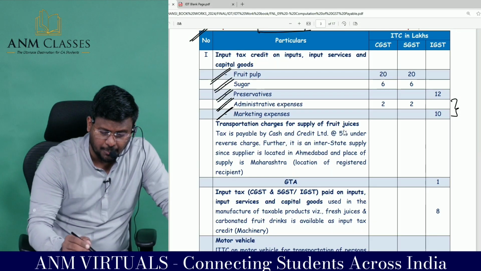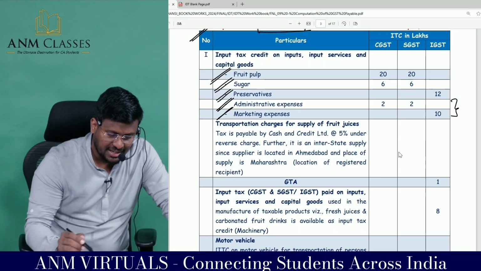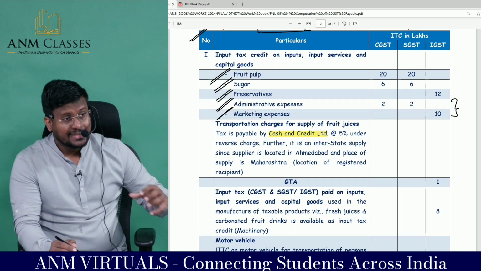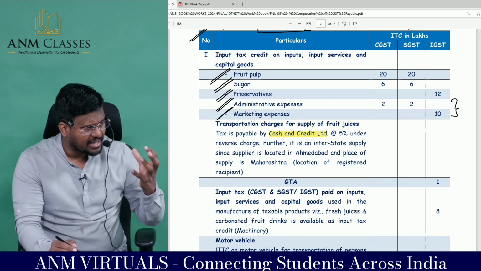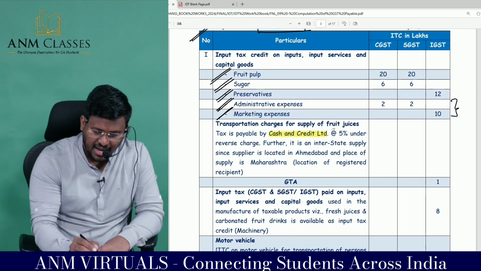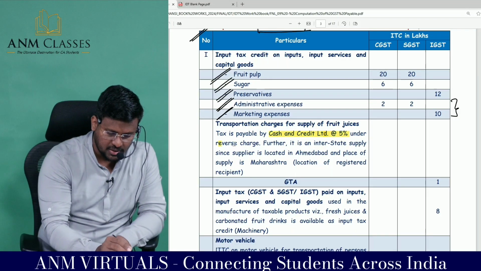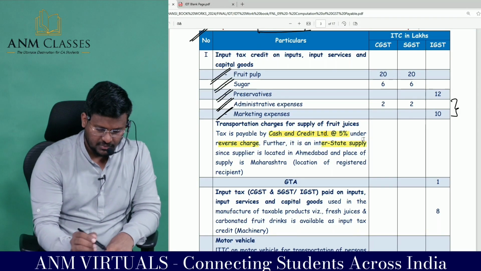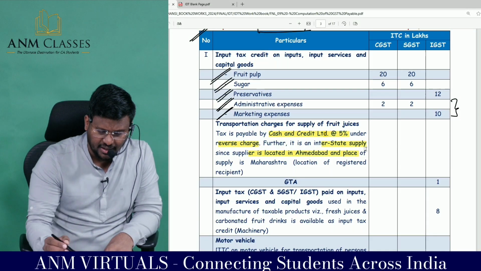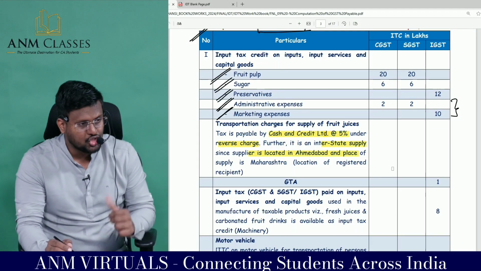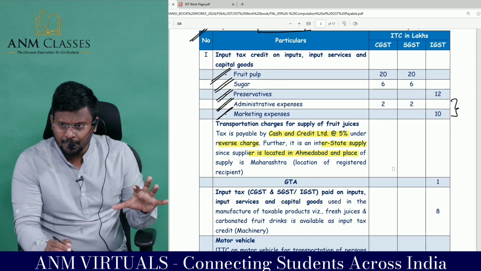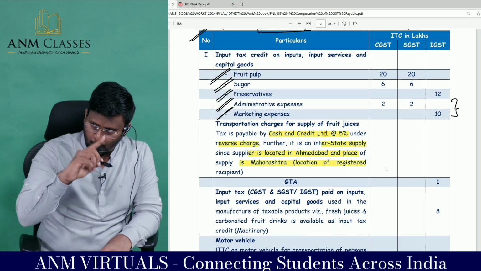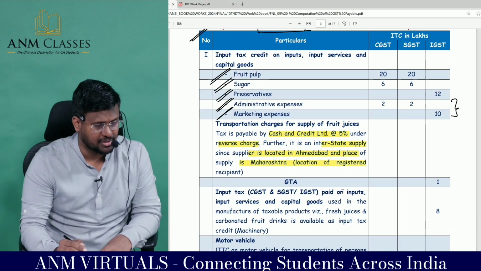Transportation charges for supply of fruit juices. Tax is payable by the dash and dash limited. The recipient is liable to pay the tax on a reverse charge basis, at how much percent? Under reverse charge. Further, it's a dash state supply, since the supplier is located in Ahmedabad, the GTA is located in Ahmedabad, and place of supply is Maharashtra because they provided to a registered person.